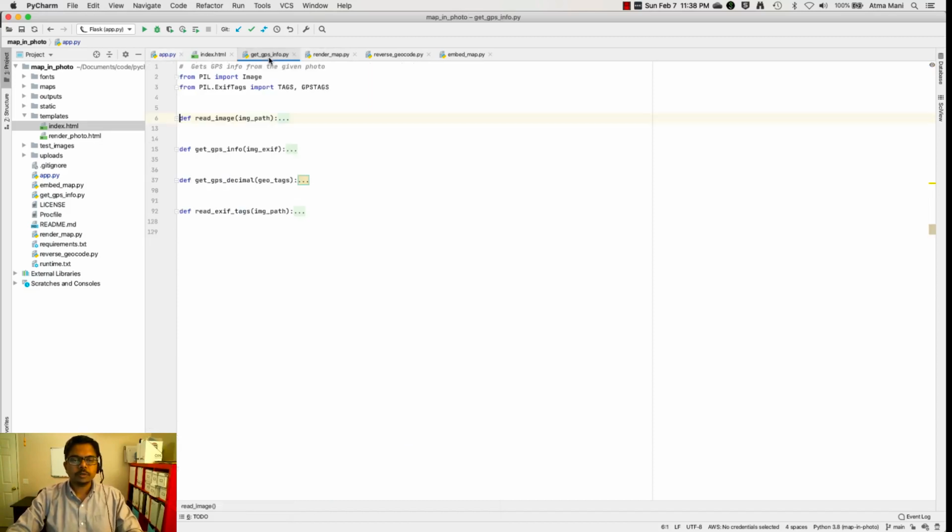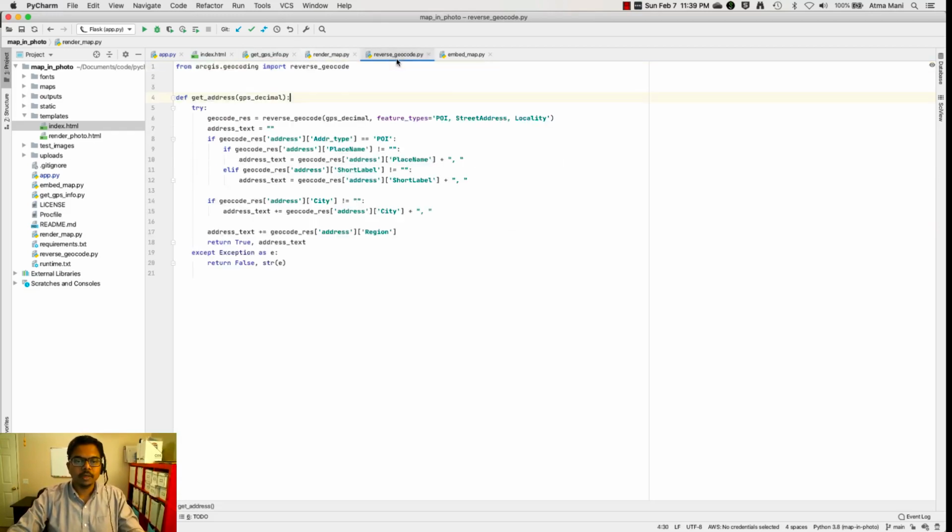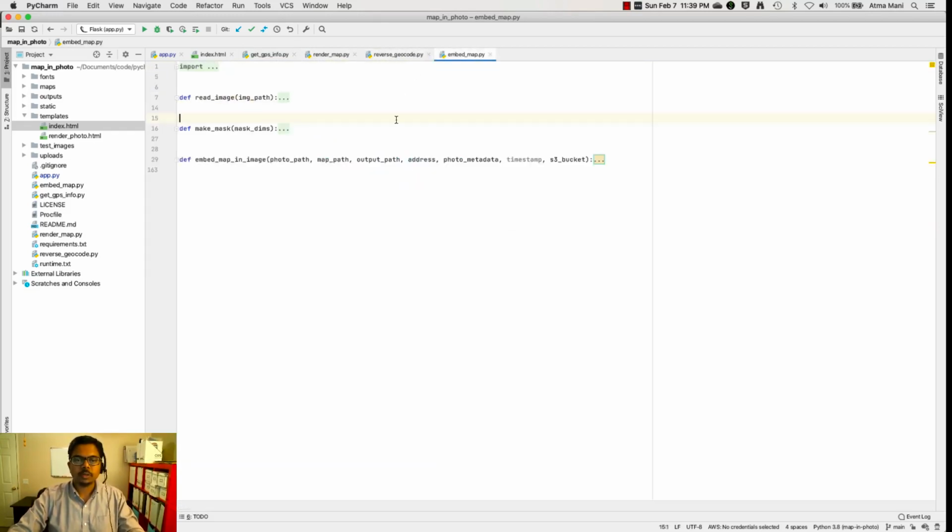The rest of the file should be very familiar to what you have seen so far. The get GPS info will have functions to read the image, extract GPS information, convert that to decimal degrees, and so on. The render map has the logic to compose a web map and print it on the server side and get a JPEG image that you can put on the map. The reverse geocode will do just that. And finally, the embed function uses the Pillow library to take all of these maps and text and bake it right into the image itself.